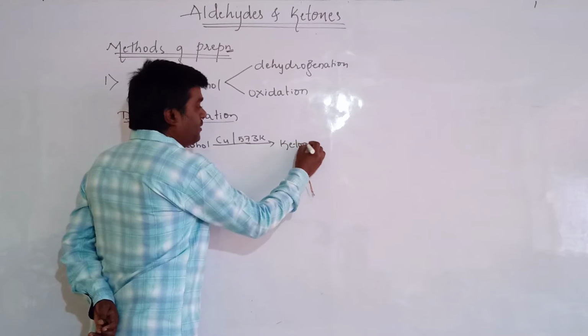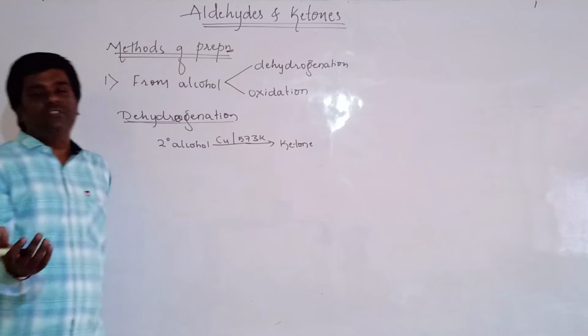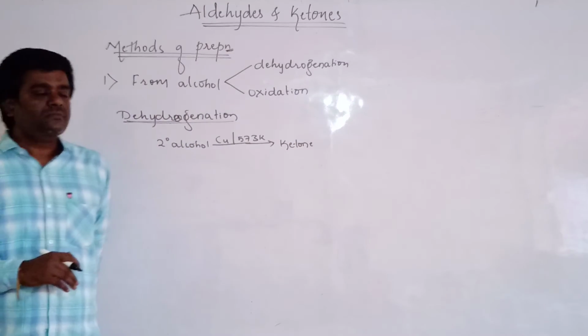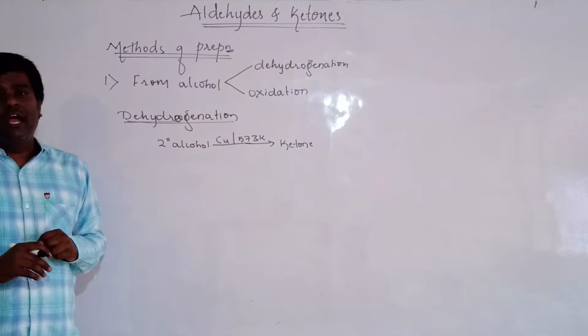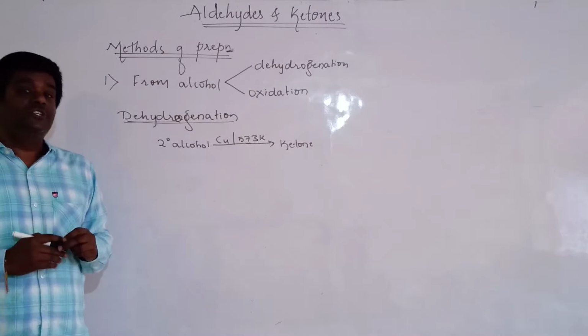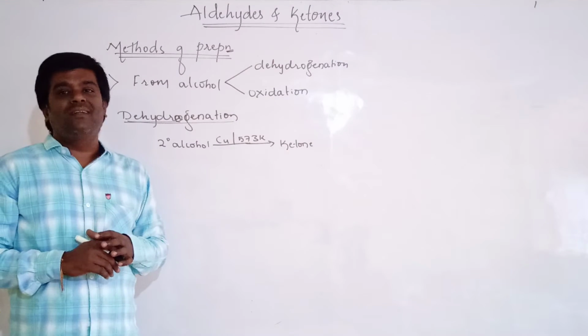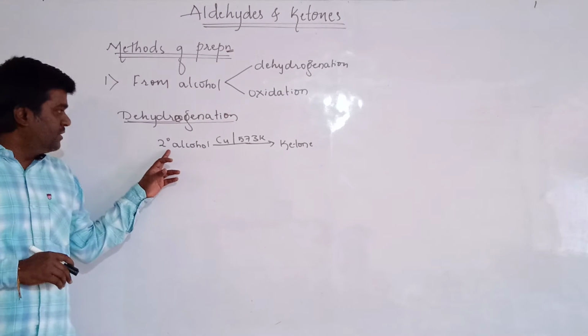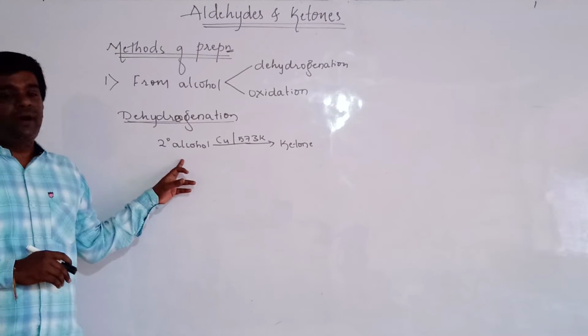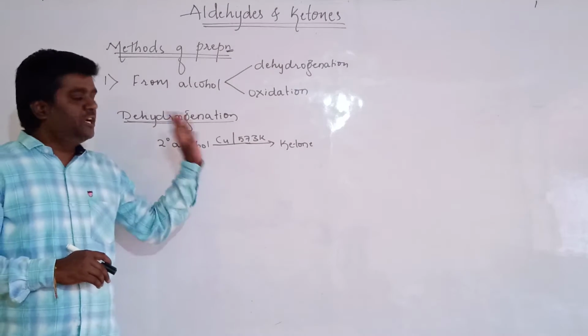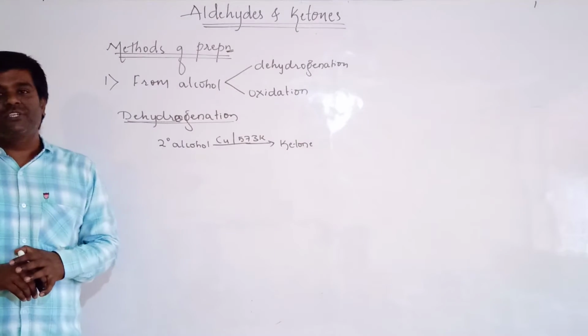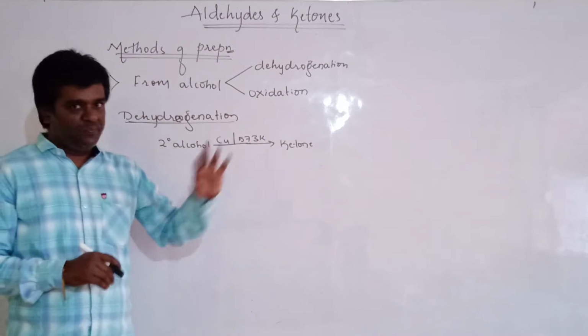When we pass the vapors of primary alcohols through copper gauze at 573 Kelvin temperature, then it will give the compound called aldehydes, and when the vapors of secondary alcohols are passed through copper gauze at 573 Kelvin temperature, then it will give the compound ketone.